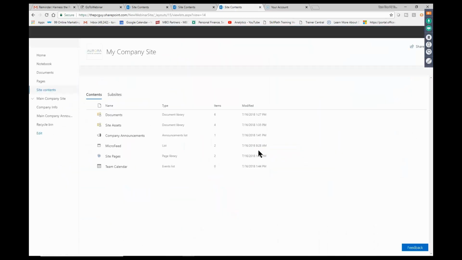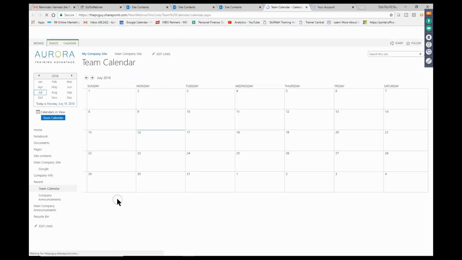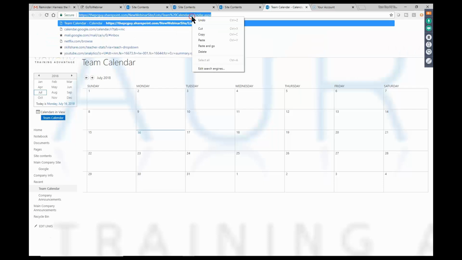Good. Now remember, when you first add something, it's going to put it into the site contents. So you would go to your site contents either here or through the settings wheel. Then I'll pick on the team calendar app. And you can see it looks like a regular calendar, and it works like a calendar. However, I want to give people an easy way to get to that. So I'm going to go ahead and click on the link up top. I'm going to copy that.